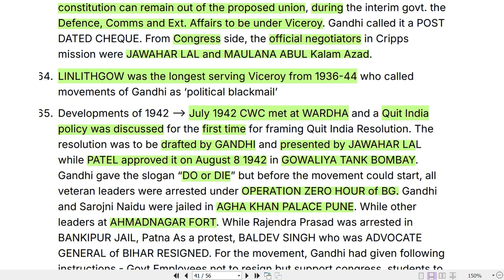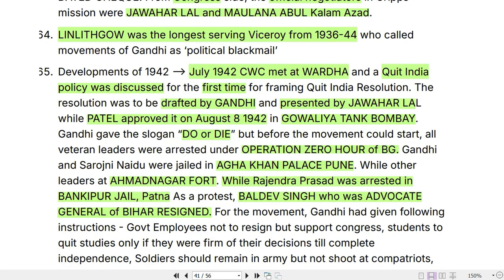While Rajendra Prasad was arrested in Bankipur jail. This is in Patna. As a protest, Baldev Singh, who was the Advocate General of Bihar, also resigned. So this could be another question, like which national leader was the Advocate General of Bihar who resigned from that post during the Quit India movement. So it was Baldev Singh.